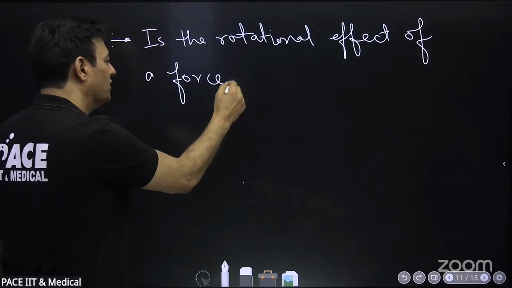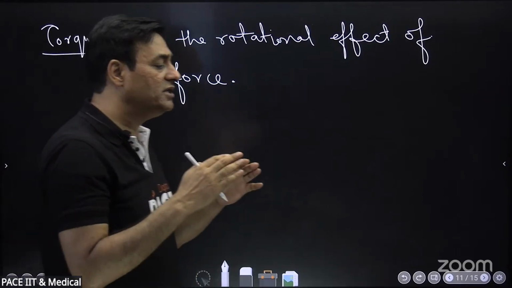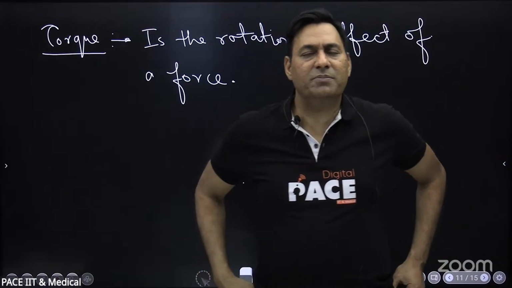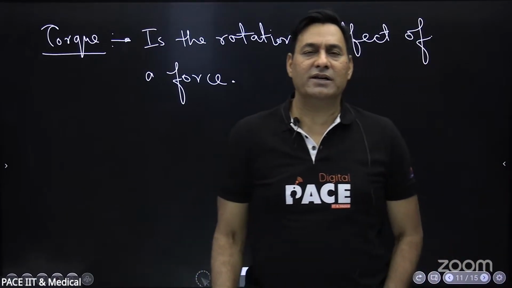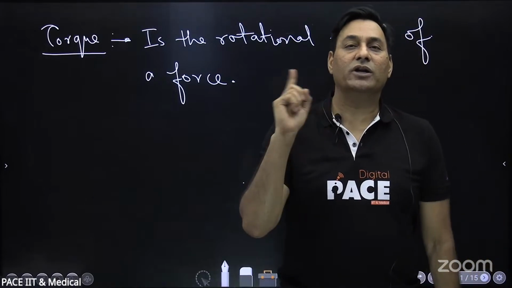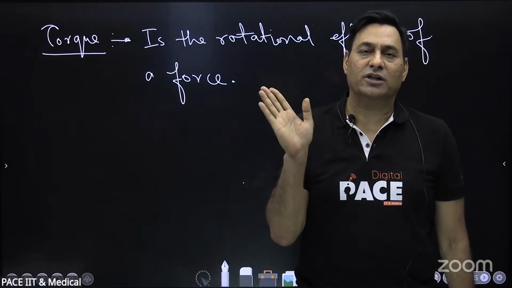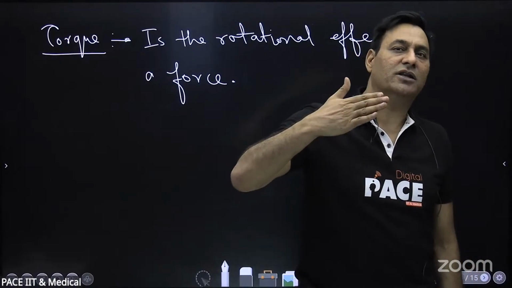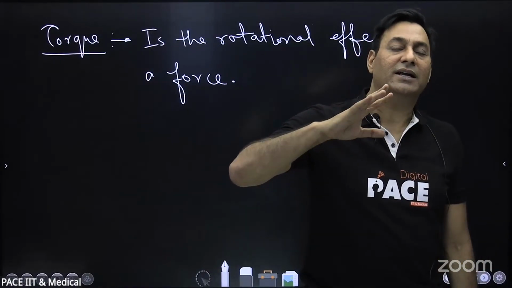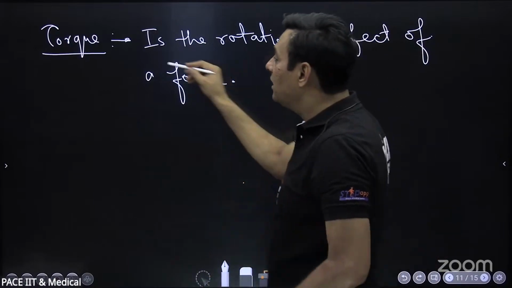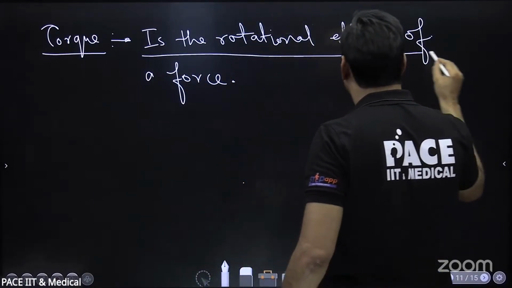That is called torque. If a force is just making, for example, अगर मैं दरवाजे पे कोई फोर्स लगाऊं, क्या दरवाजा एक्सेलेरेट करना शुरू कर देगा अपनी जगह से? नहीं, it will rotate only about its hinge. सो दरवाजे पे आप कोई भी फोर्स लगाएंगे तो वो रोटेशनल इफेक्ट ऑन द डोर प्रोवाइड करेगी, and that rotational effect of a force is called torque. So this is like a layman's language.